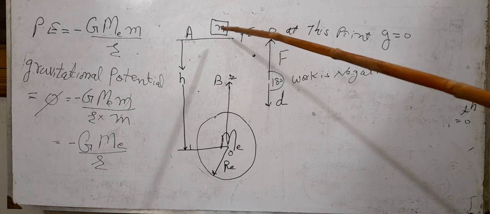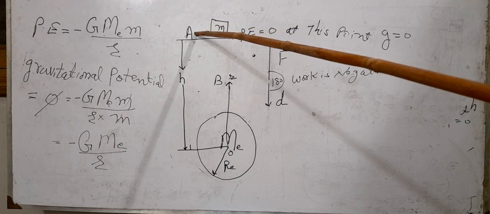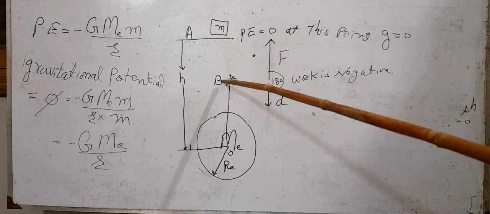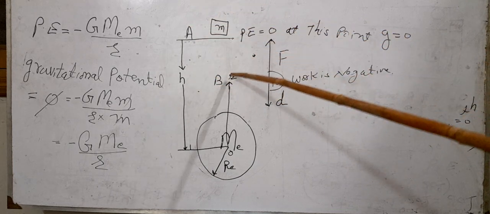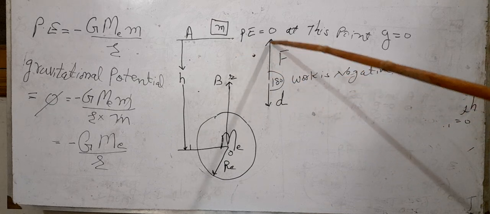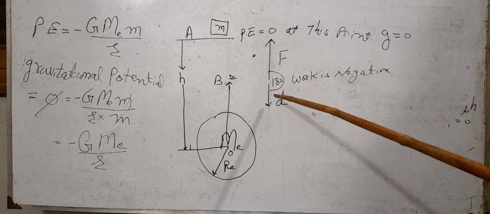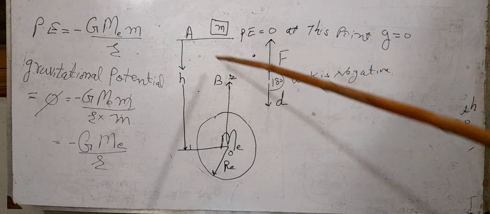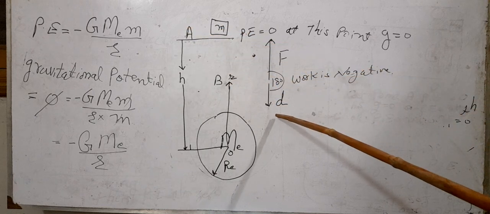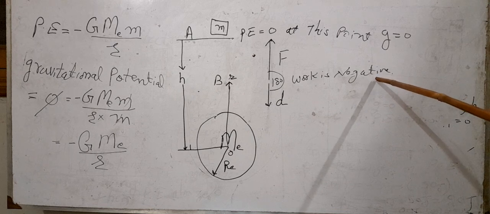Now this body which is at point A is brought from A to B. In bringing this body from A to B, we apply the force F. Our force will definitely be in the upward direction, and the displacement covered by the body in moving from A to B is in the downward direction. So negative work is being done on the body.